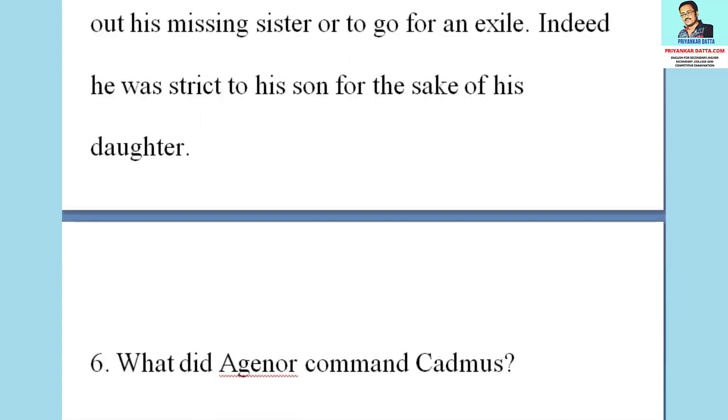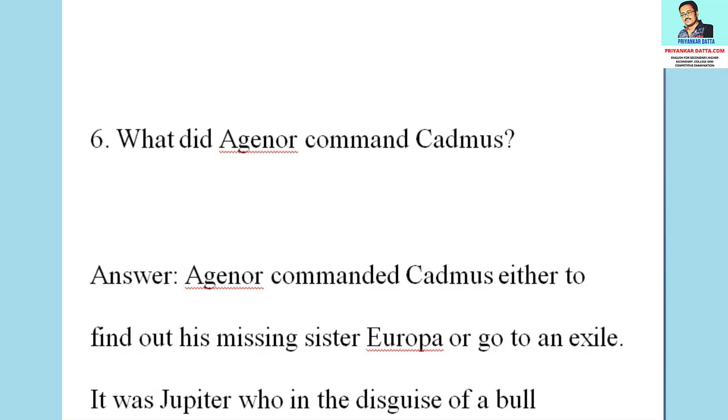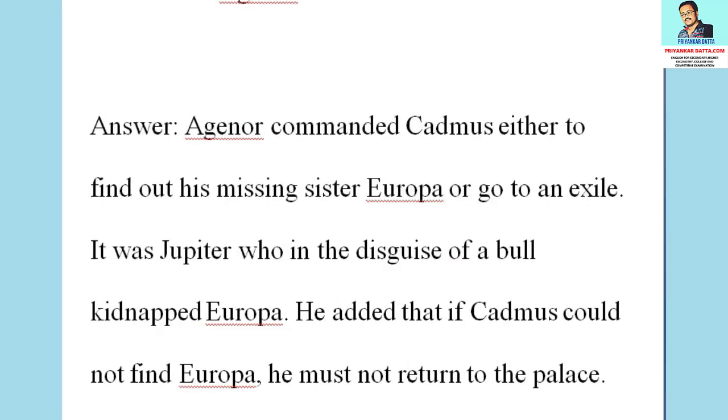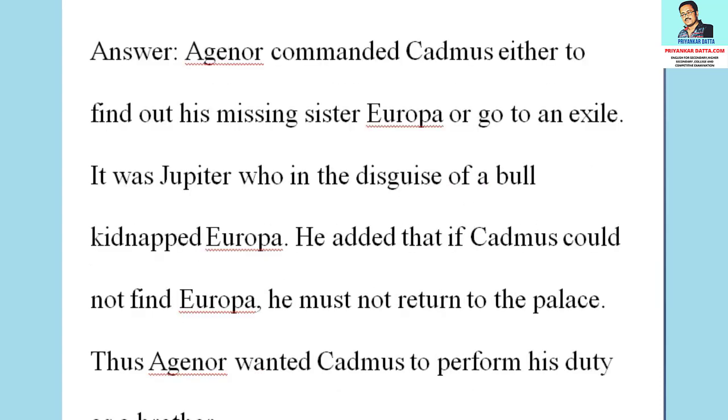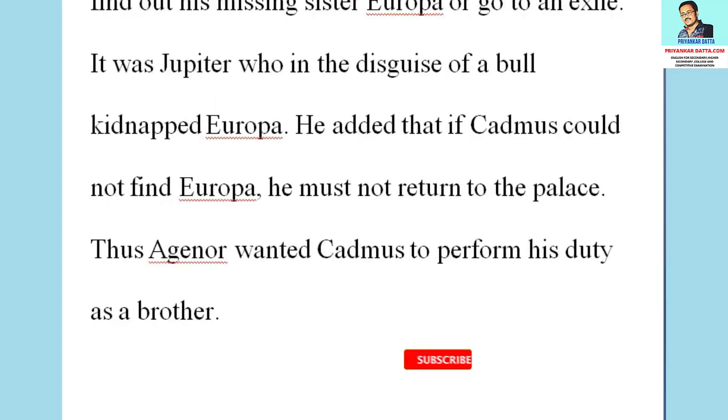The next question is, what did Agenor command Cadmus? The answer to the question is, Agenor commanded Cadmus either to find out his missing sister Europa or to go in exile. It was Jupiter who, in the disguise of a bull, kidnapped Europa. He added that if Cadmus could not find Europa, he must not return to the palace. Thus, Agenor wanted Cadmus to perform his duty as a brother.